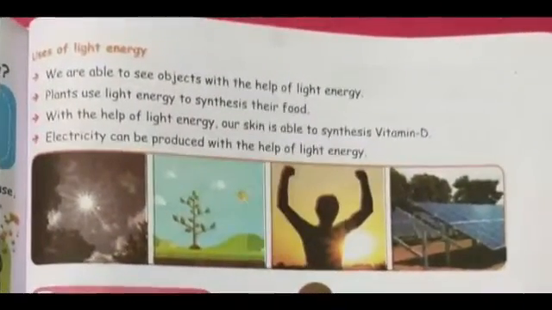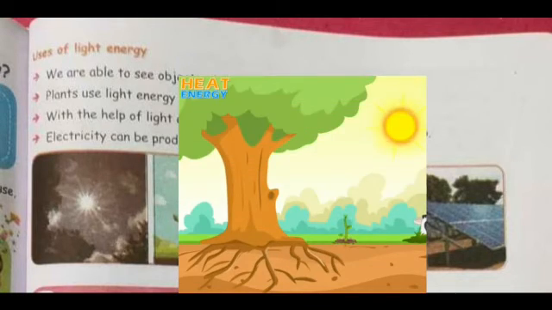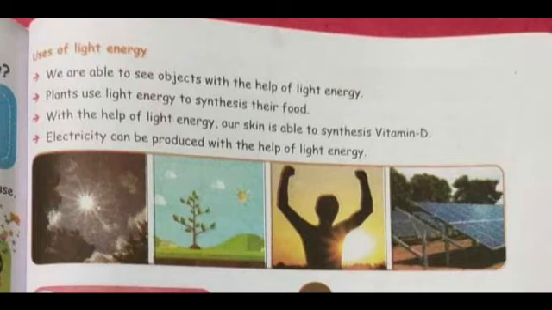The uses of light energy are: we are able to see objects with the help of light energy. Second, plants use light energy to prepare their food. Third, with the help of light energy, our skin is able to synthesize vitamin D. Synthesize means to make, to form, to prepare.